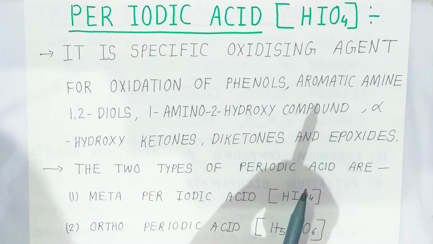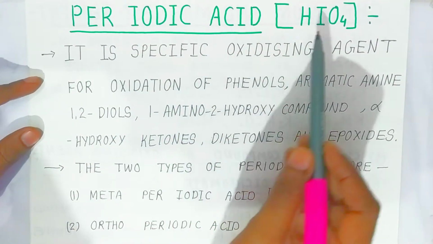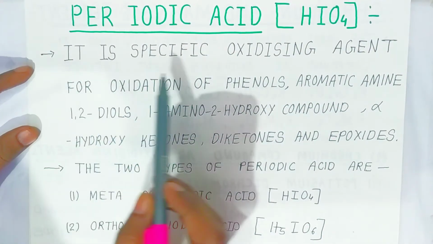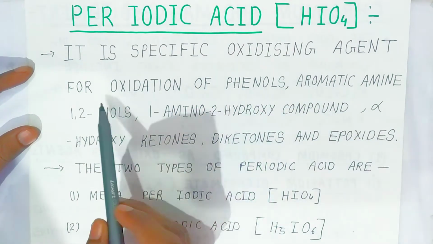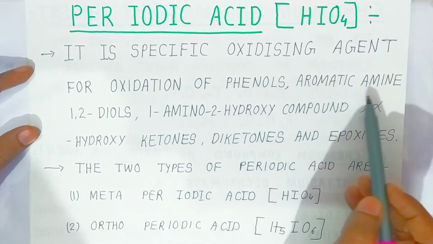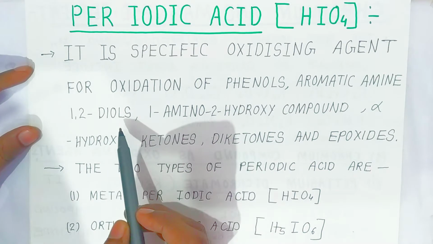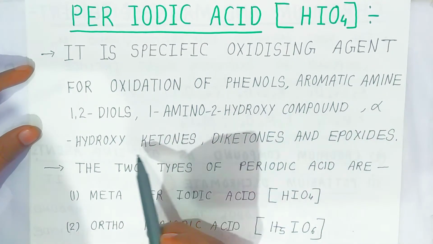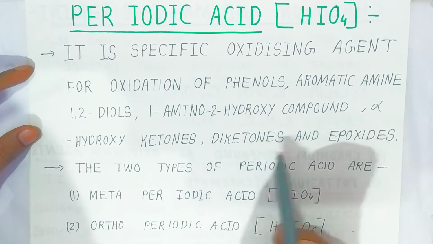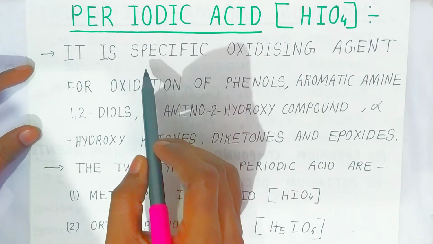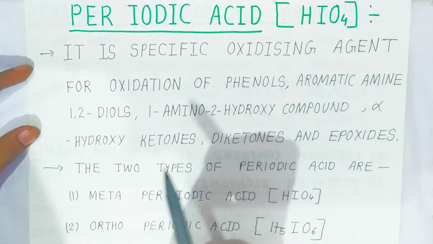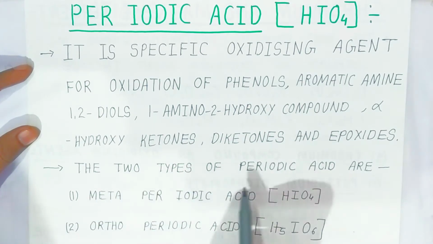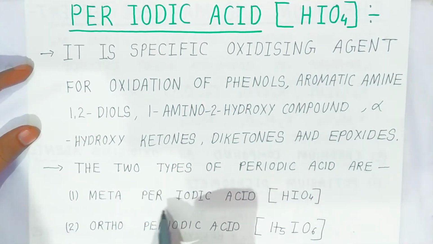Today, students, we are going to see one more very important oxidizing agent, called periodic acid. The formula is HIO4. It is a specific oxidizing agent for oxidation of phenol, aromatic amines, 1,2-diols, 1-amino 2-hydroxyl compounds, alpha hydroxy ketones, diketones and epoxide. That is why it is called a specific oxidizing agent.